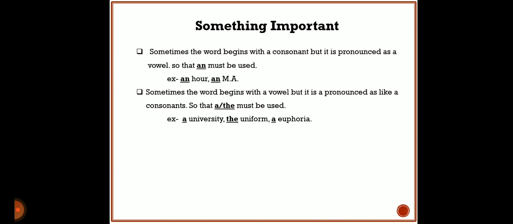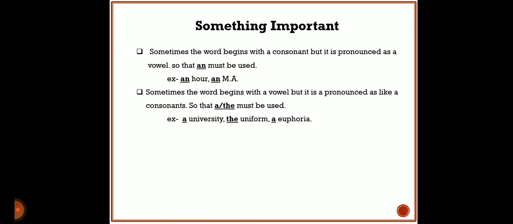This word also begins with a vowel E, but its pronunciation is 'yuphoria', so you must be alert and careful regarding reading the word and its pronunciation. It might confuse you, but if you read carefully, you can surely write an appropriate and accurate answer.